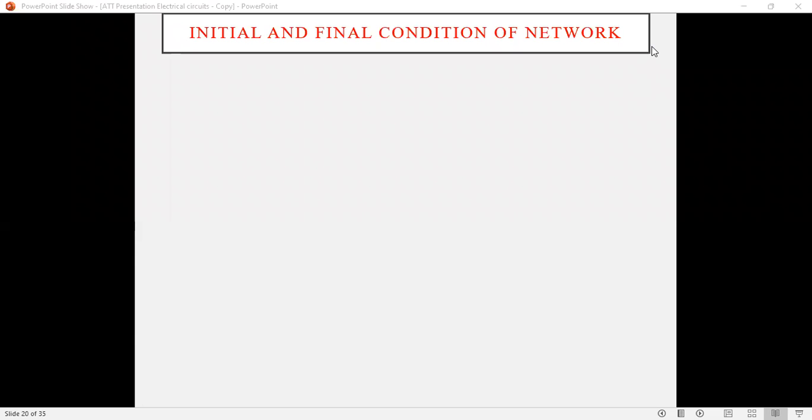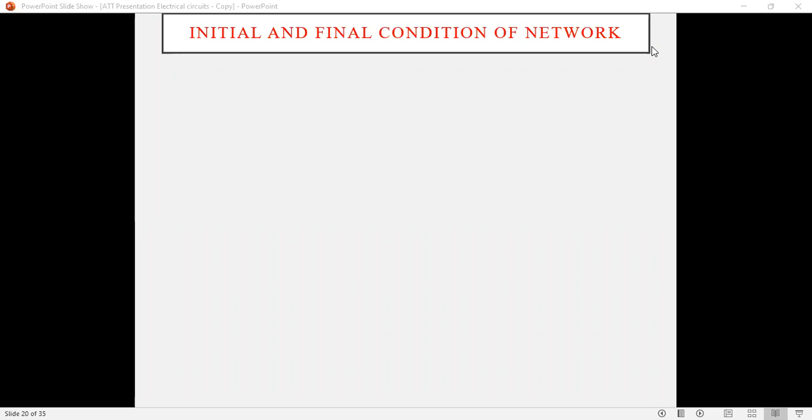In the previous lecture of advanced technical training in electrical circuits, we started the topic of transient analysis, or the transient behavior of the network. In that, we have already discussed some of the initial conditions and final conditions of the network with the help of network elements like resistor,